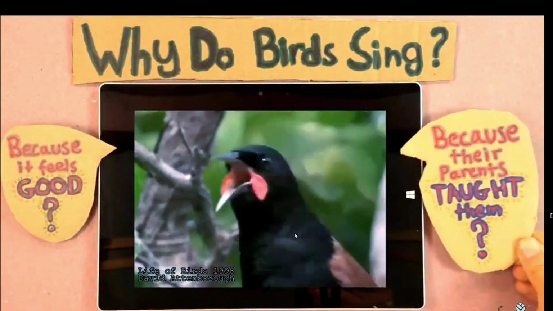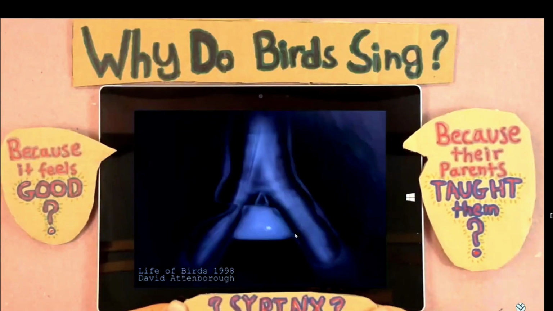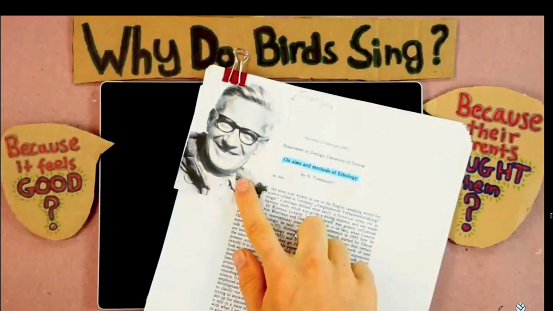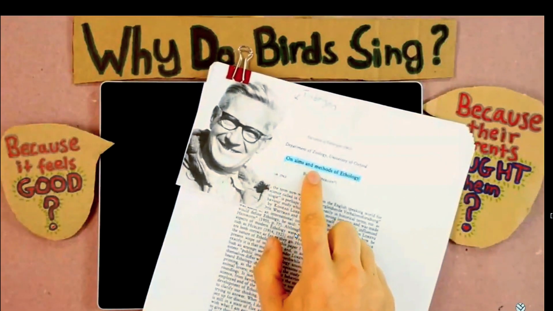Because their parents taught them. Maybe it's because they have a syrinx? It's a larynx. In 1963, this guy, Nico Tinbergen, published a very important paper called On Aims and Methods of Ethology. The paper describes how there are many different and complementary ways for explaining why creatures behave the way they do. If you want to understand why something is the way it is in the living world, you can start by asking Tinbergen's four questions.